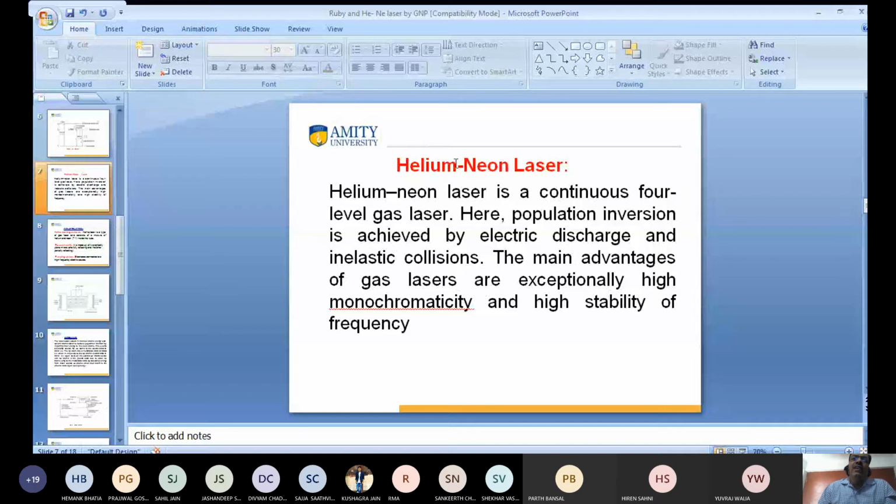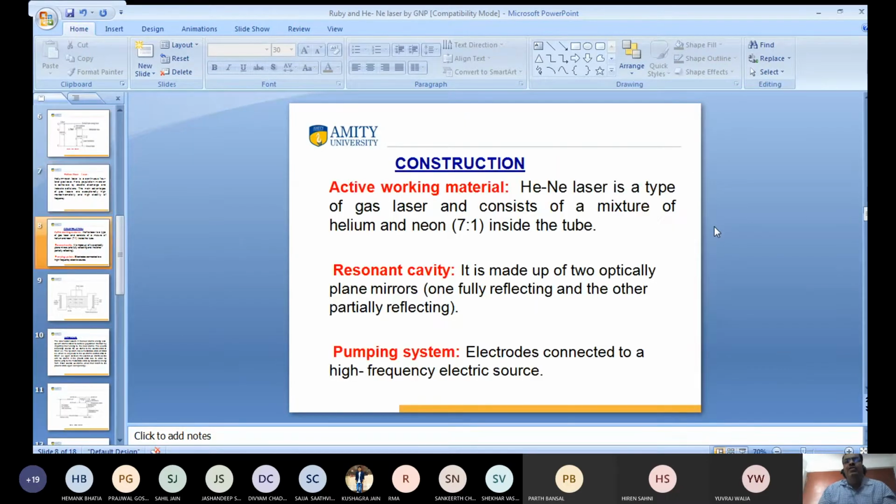In the helium neon laser, we get a continuous laser beam. So I will tell you how we get the continuous laser beam in the helium neon laser. It is also known as a gas laser. What is the active working material?